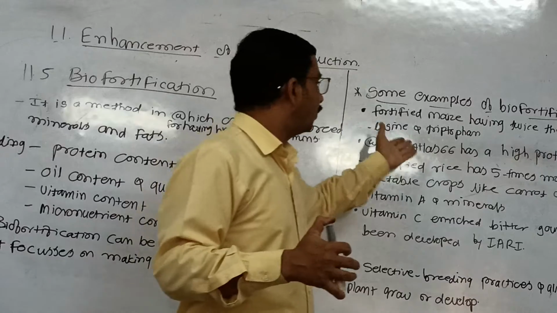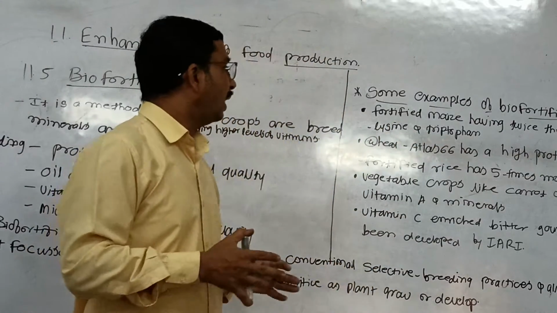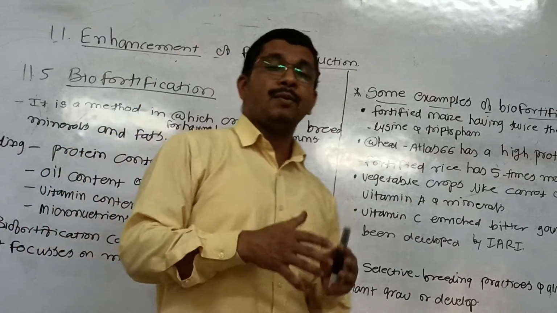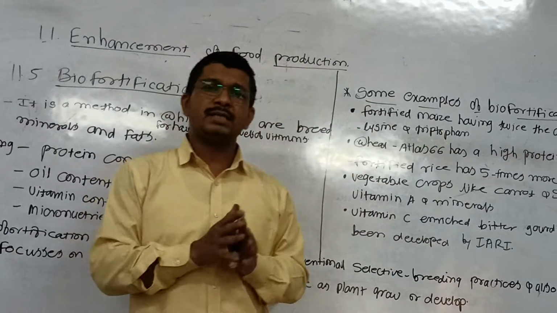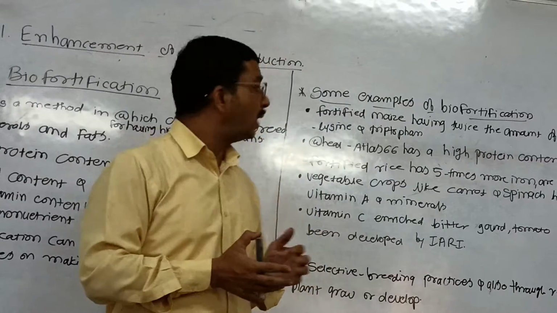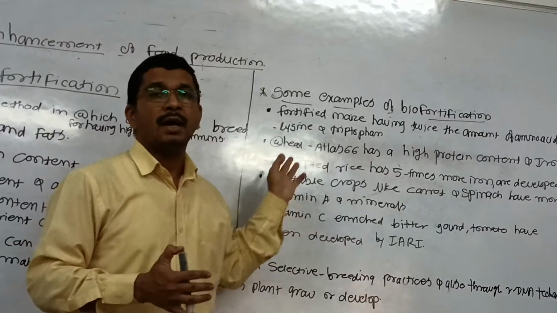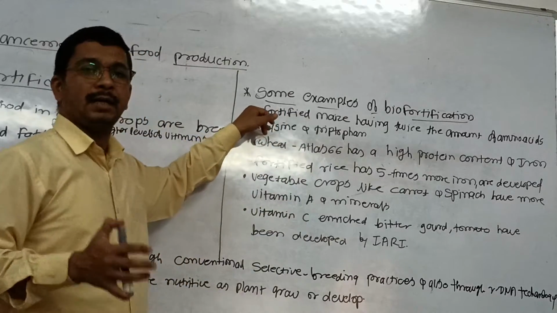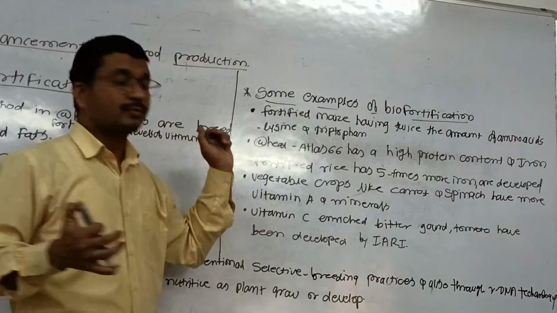Which wheat variety has high protein content and iron content, which vegetables are enriched in vitamin A. All those things are really essential from the point of view of our exam. Many times multiple choice questions arise here. That's why this is very essential regarding our syllabus and our exam.